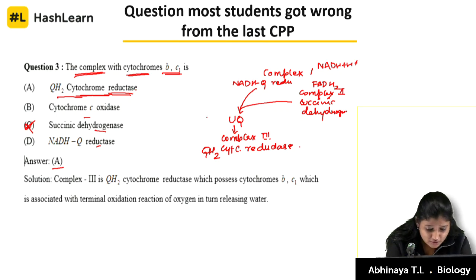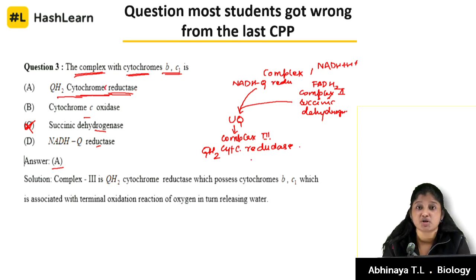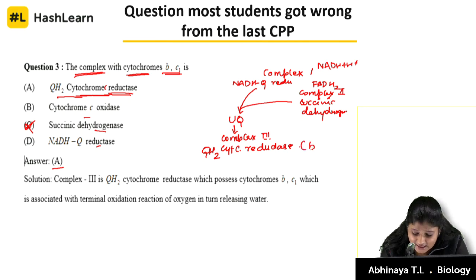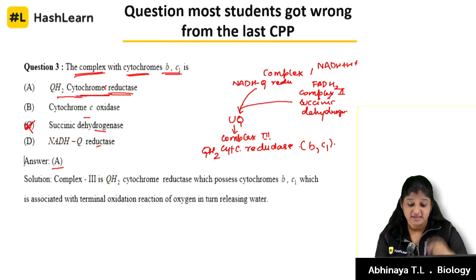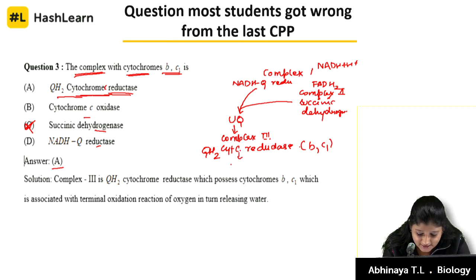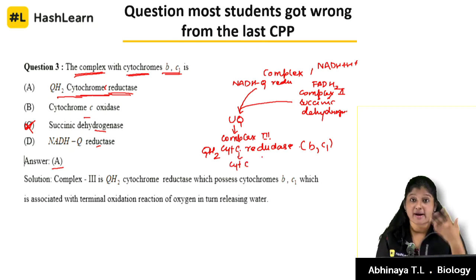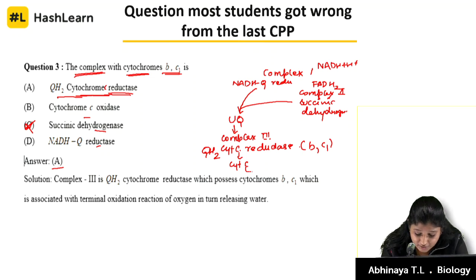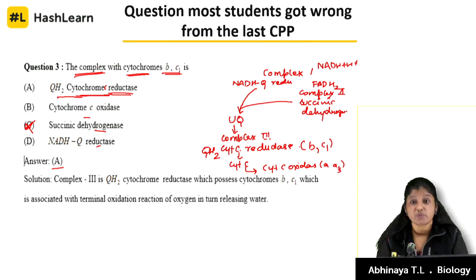So this cytochrome C reductase becomes your complex 3, where there is B and C1. Two cytochromes are there, two molecules are there. We discussed this. From complex 3 it goes to cytochrome C, your mobile electron carrier. From cytochrome C it goes to your complex 4, which is called cytochrome C oxidase, which has two molecules A and A3. This is what we discussed.